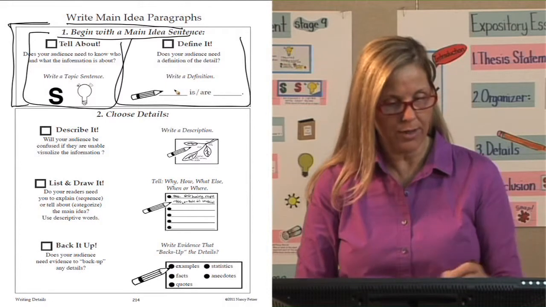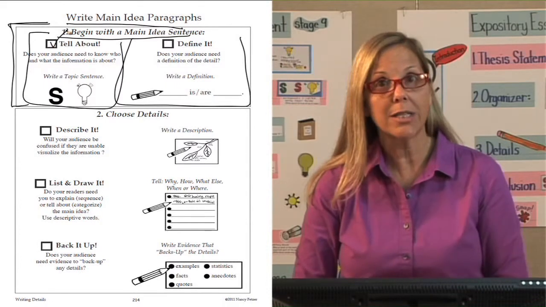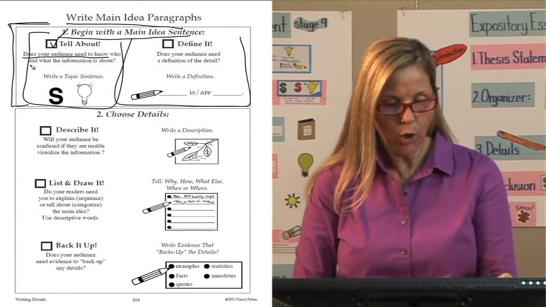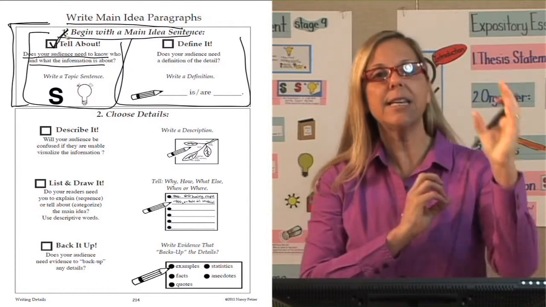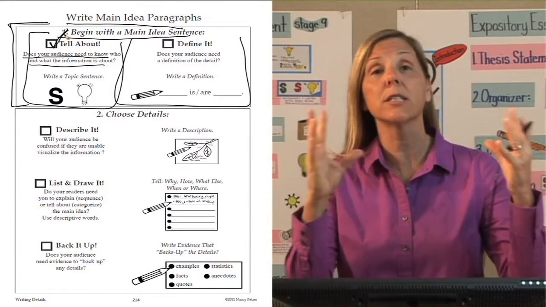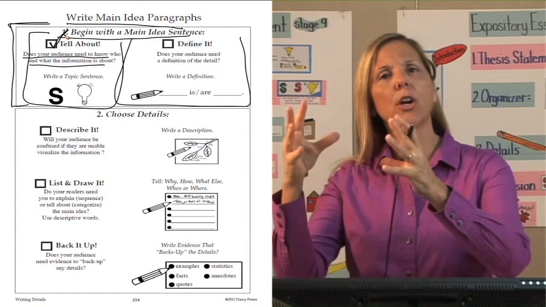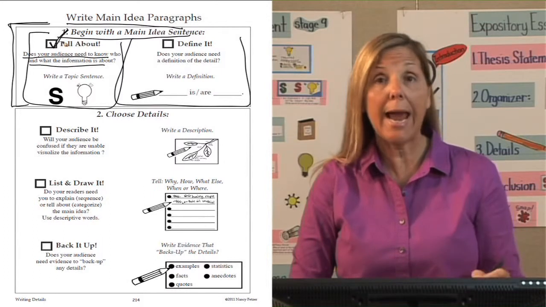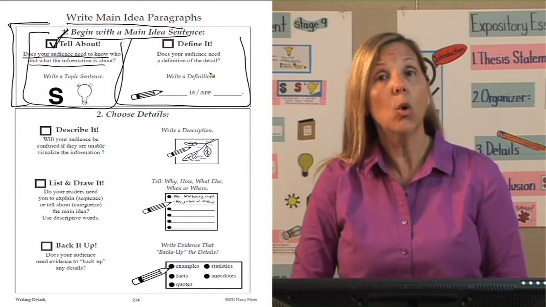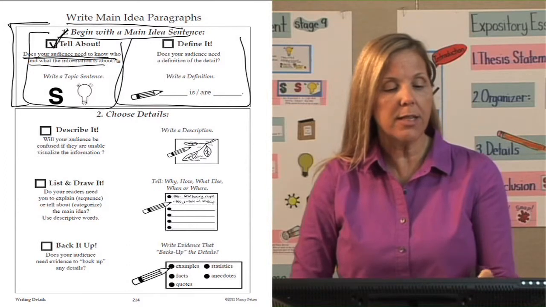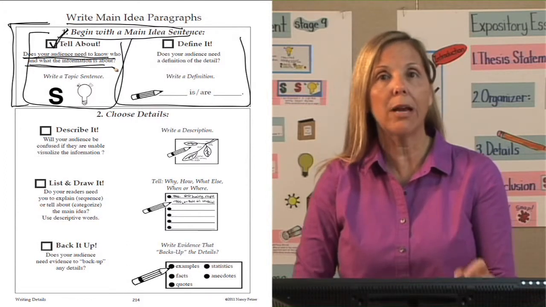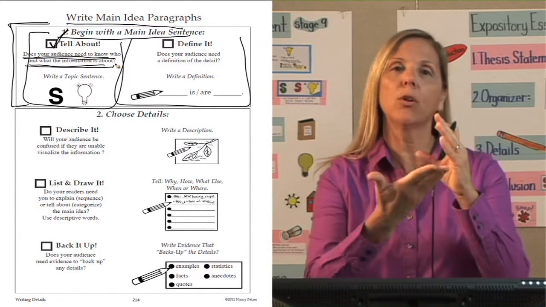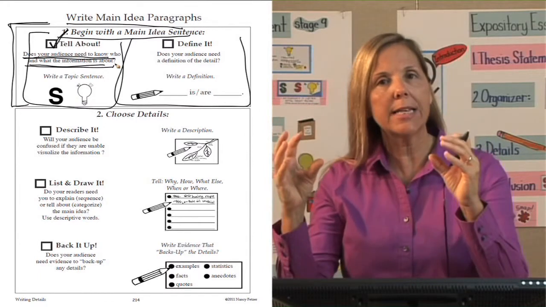our main idea paragraph? Usually it's going to be the tell about sentence. That's typically what you start with. We're going to ask, does your audience need to know who and what the information is about? My thesis statement is about plants and all the things that plants need in order to live. And I'm going to go to the body of my essay and discuss water. How am I going to start that first paragraph? I'm going to ask both of these questions to see what I need. First, does your audience need to know who and what this information is about? Yes, it's about plants. And what's the information about plants? How plants need water in order to survive. That's what this main idea paragraph is about.